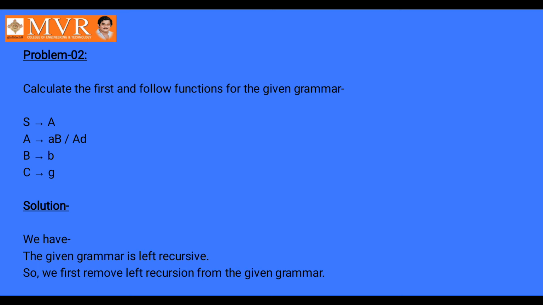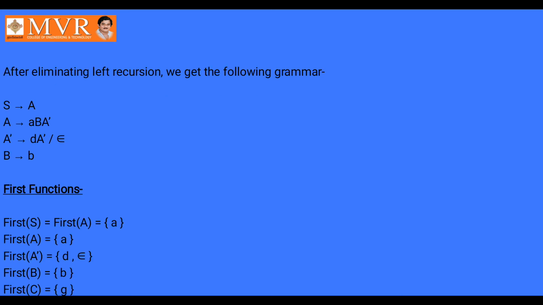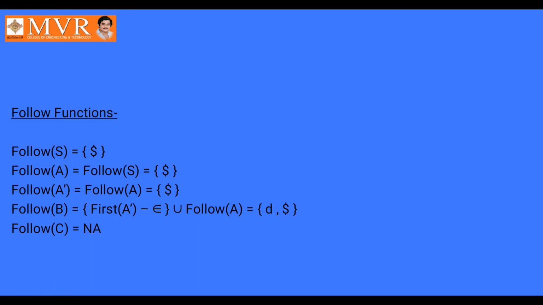After eliminating the recursion, we get the grammar as shown on the screen, and we apply the first function to that grammar. First of S is first of A, that is a. First of A is small a. First of A dash is d, epsilon. First of B is small b. First of C is small g. This is about the first function.